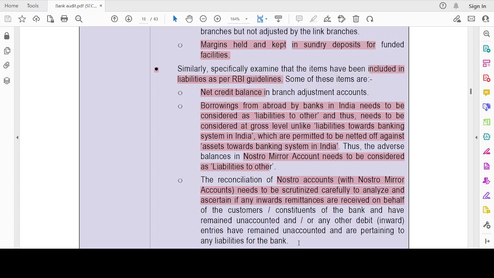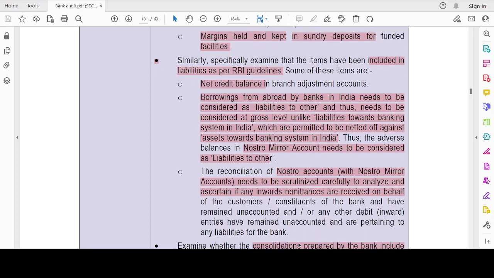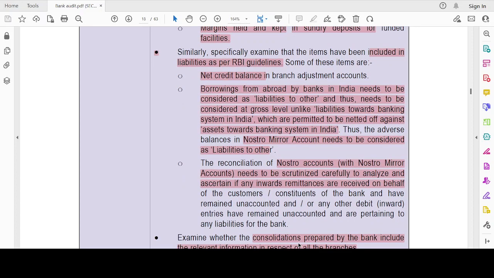Net credit balance. Borrowings from abroad by banks in India need to be considered as liabilities to others, and thus need to be considered at gross level, unlike liabilities towards the banking system in India, which are permitted to be netted off against assets. See, if I'm borrowing from outside India, it will be on a gross basis. If it is from India, it can be netted off.